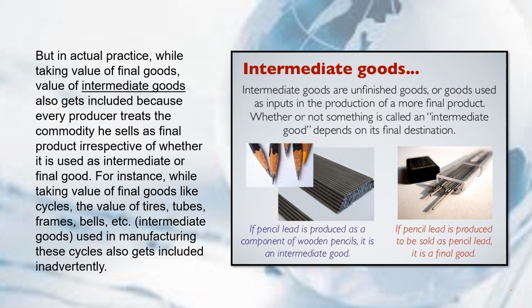But in actual practice, ito yung nangyayari. They take the value of final goods. Also, the value of intermediate goods gets included because there are producers or sellers which treat their commodity as a final product. Hindi na nila kinoconsider kung yung pinoproduce or binibenta nila ay gagamitin ng customer as final good or intermediate good.